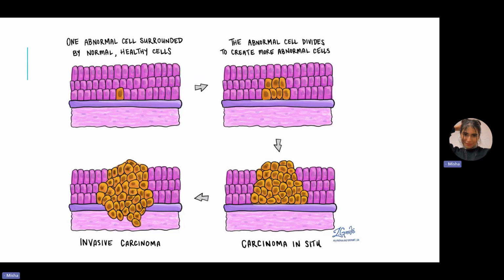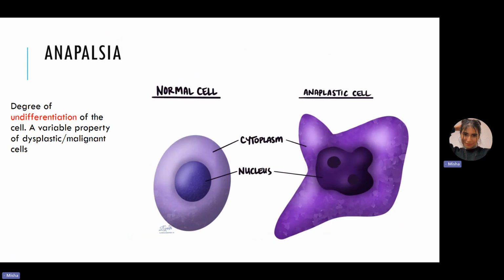The next term that you should be familiarized with is anaplasia. Anaplasia is the degree of undifferentiation of the cell. Now, why do I say undifferentiation? Our cells that are in particular locations are differentiated. They are specialized cells, right? When we're talking about anaplastic cells, they are not differentiated, right? They are not suitable for that location, or we can say that they are not specialized like our other cells, like our normal cells.